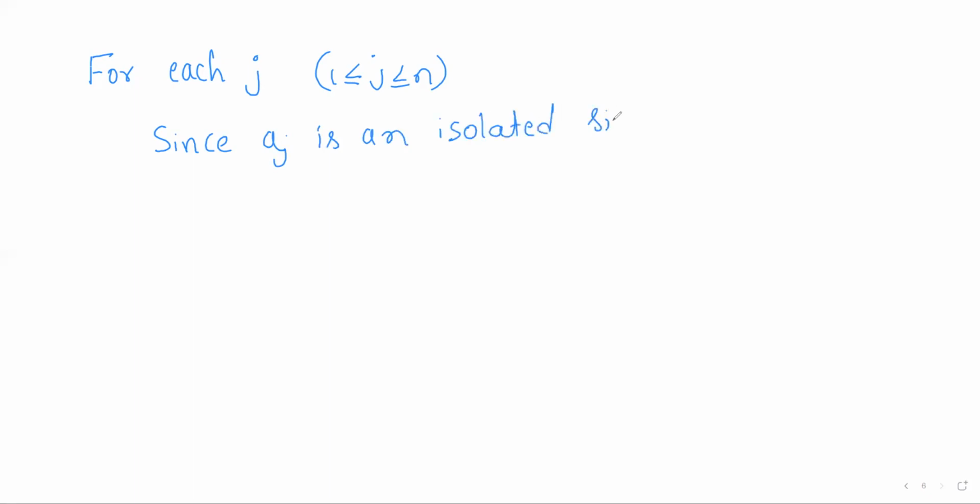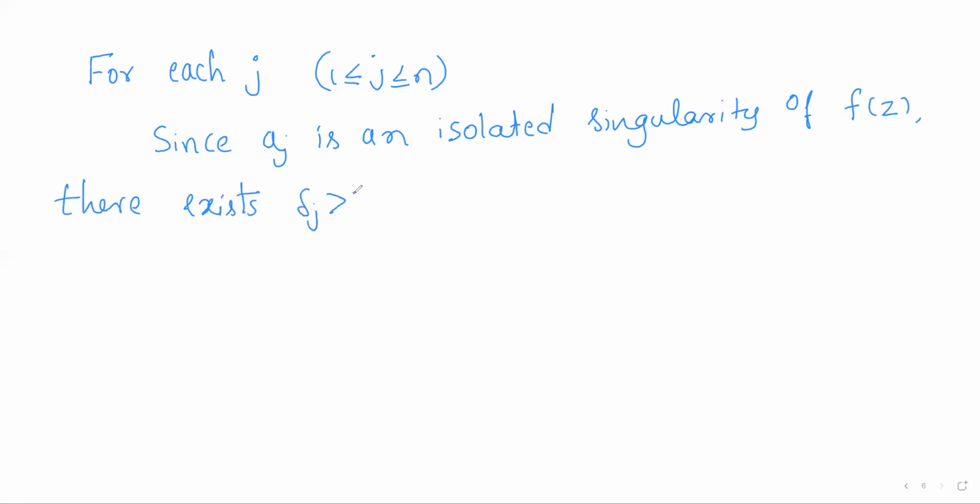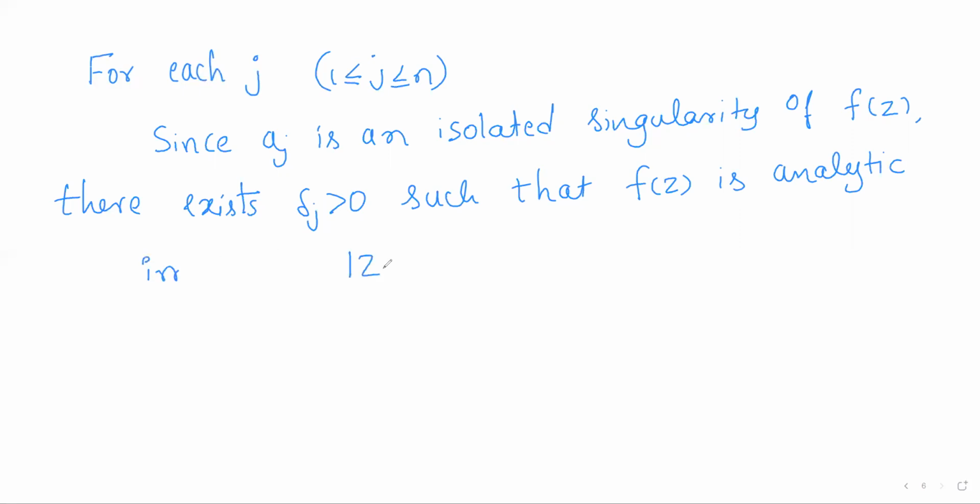Now, for each j from 1 to n, since aj is an isolated singularity of f, there exists a positive delta j such that f of z is analytic in the deleted neighborhood of aj with radius delta j.